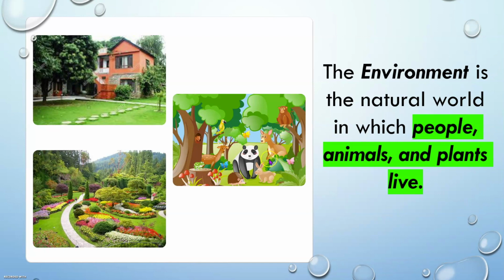Animals also live in the environment, as well as the plants. That's what we call the environment. Again, what is environment? Very good. It is a natural world in which people, animals, and plants live. Good job.